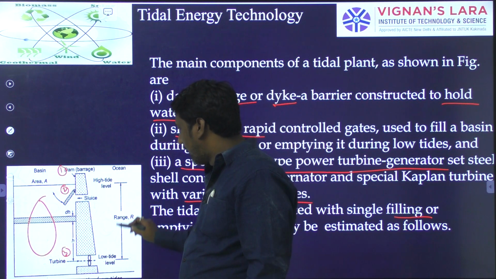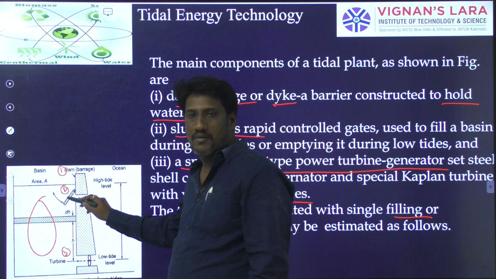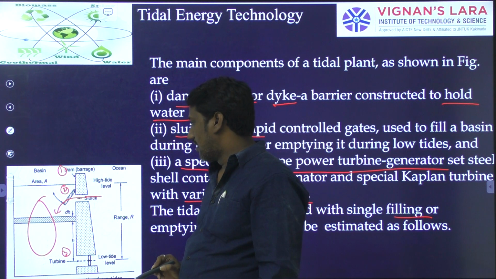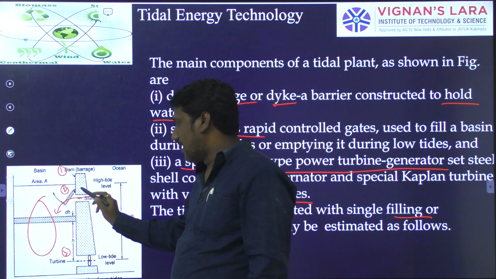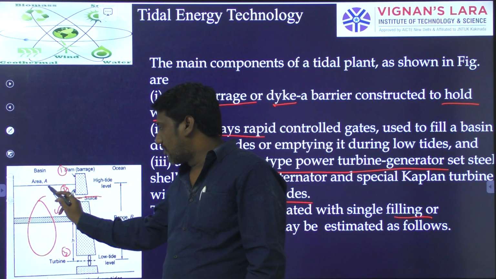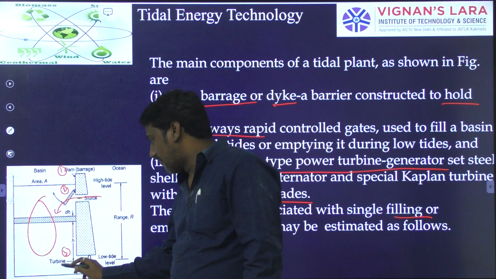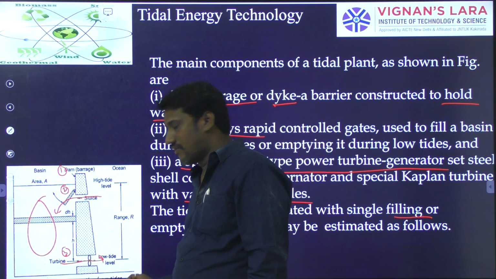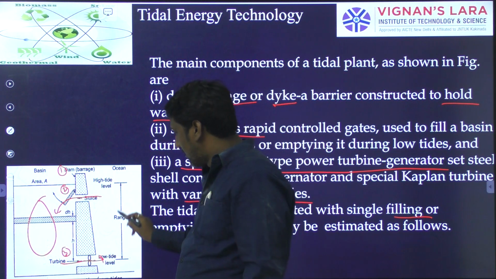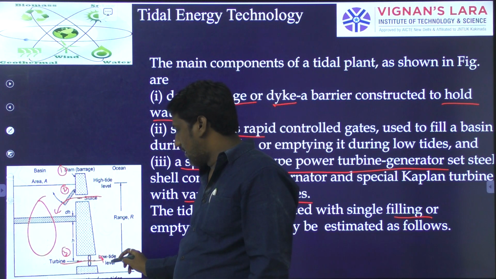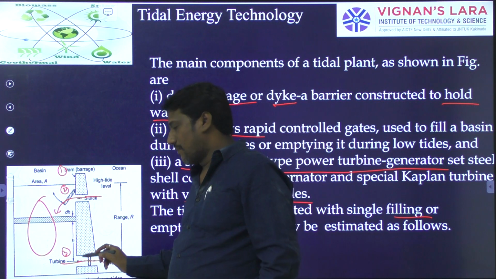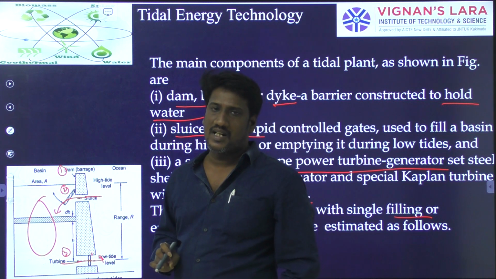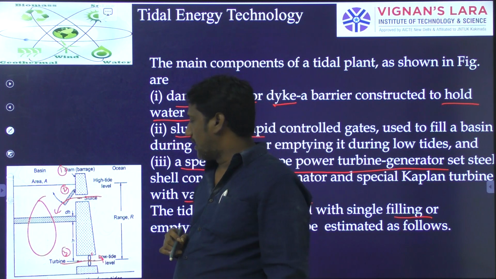In the time of high tide, the sluice gate will be opened and water will enter into the basin. In the time of low tide, whatever water is in the basin will be released. That water will come out through this wheel. When there is a low tide, water is released and comes out. So this Kaplan turbine wheel will be rotated, such that the Kaplan turbine shaft as well as the generator will be intercoupled and you will have an electrical